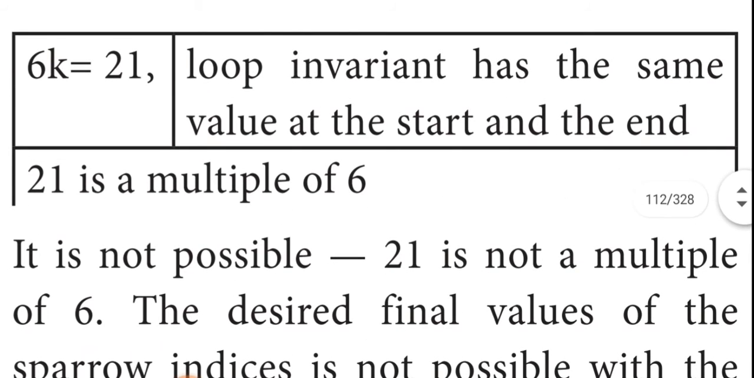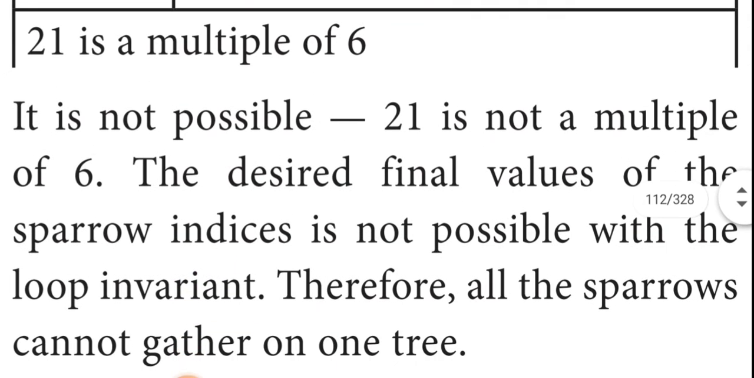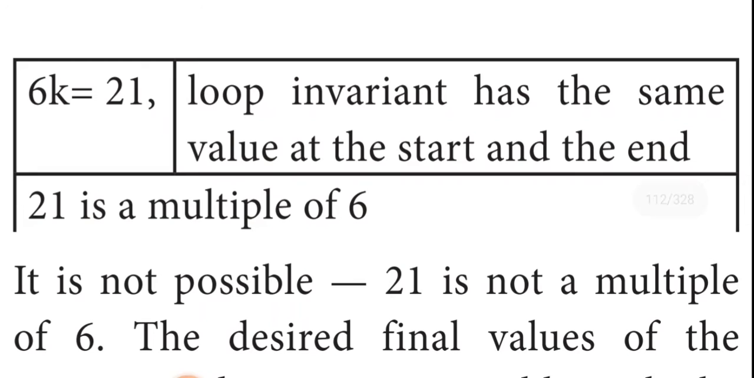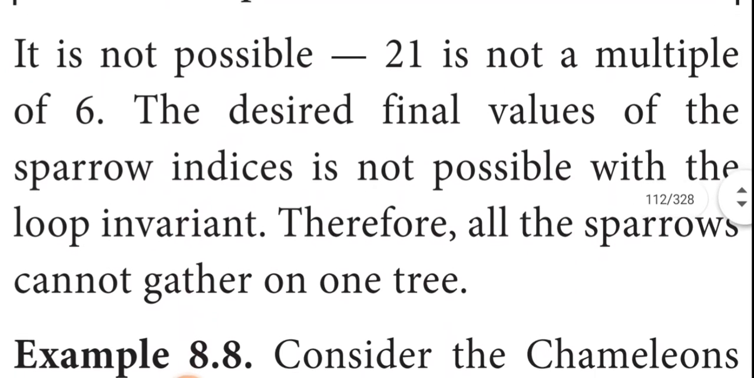So it is not possible to gather all the sparrows in the same tree under this condition. Therefore, all the sparrows cannot gather on one tree, because here the total given is 6k equals 21, so k equals 21 by 6. What is the value you get? 3 sixes are 18, and the remainder is 3. So when the remainder is 0, that is, the sum is a multiple of 6, it is possible to gather all the sparrows in the same tree, otherwise it is not possible.